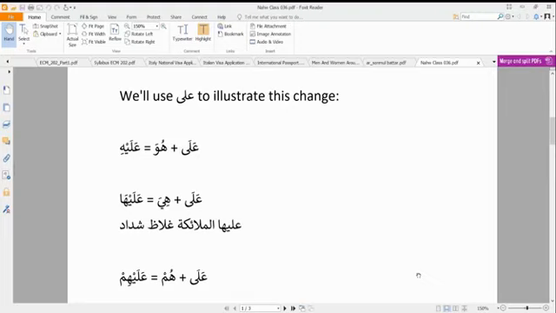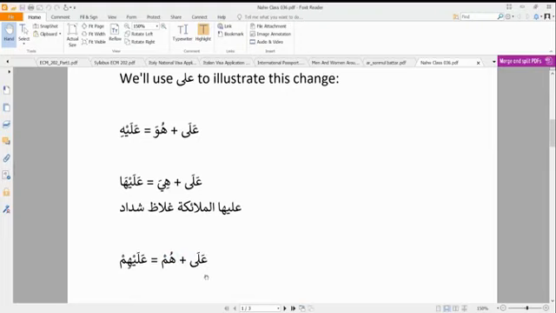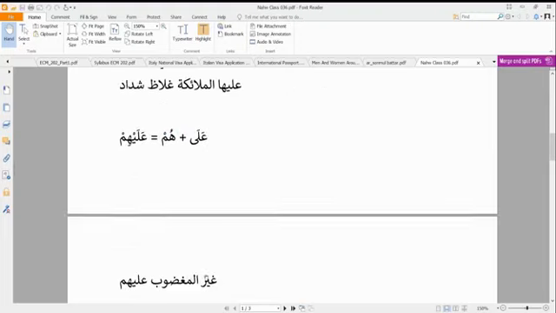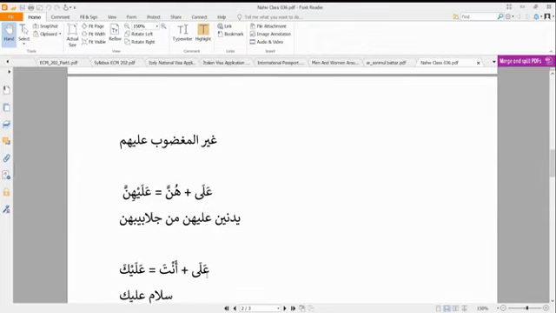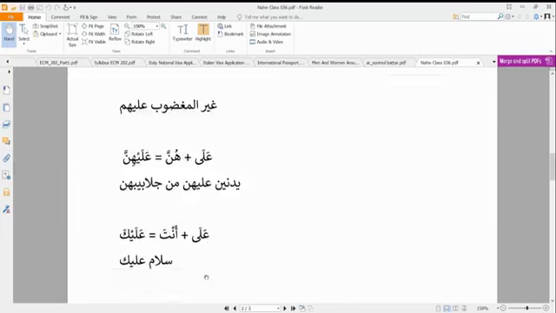And ala, when we add hum to ala, the pronoun they, it becomes alayhim. Like we have in Surah Al-Fatiha, ghayril maghdubi alayhim, not those who have anger on them, Allah's anger on them.